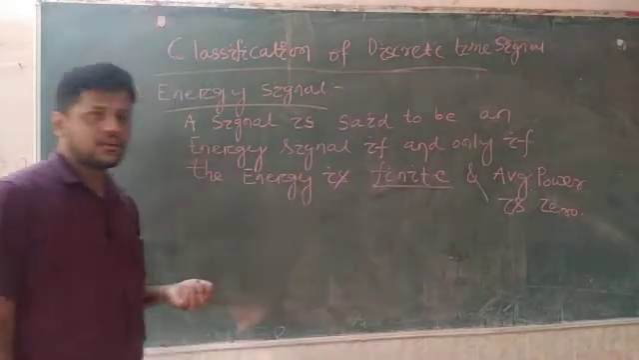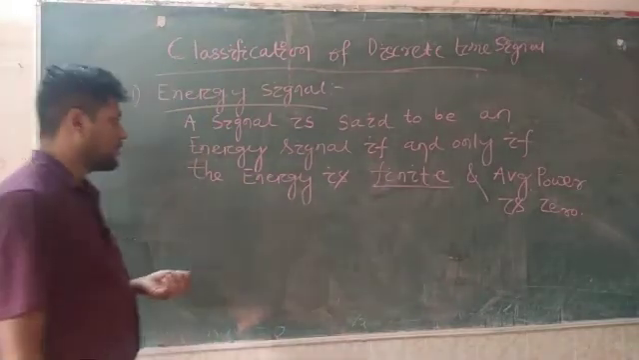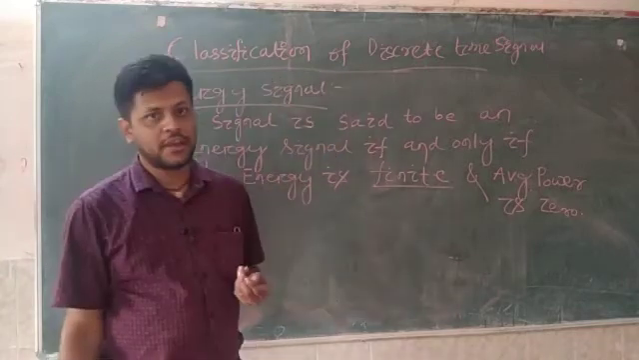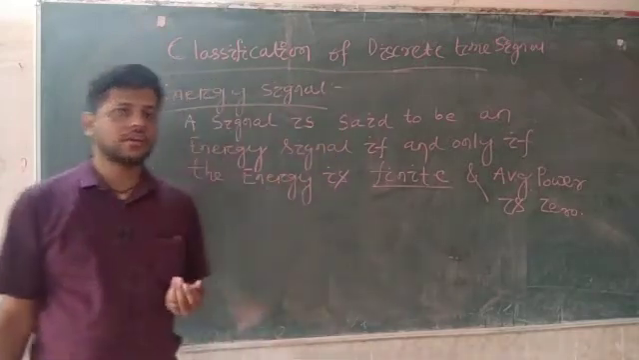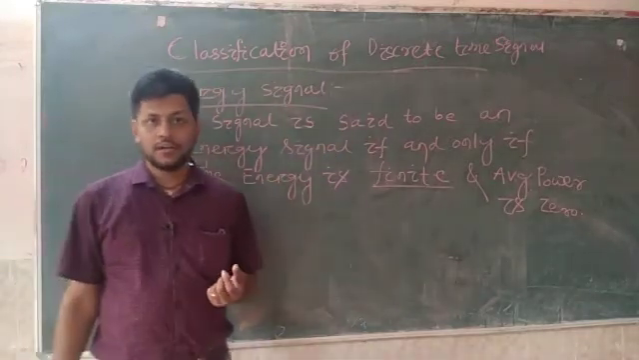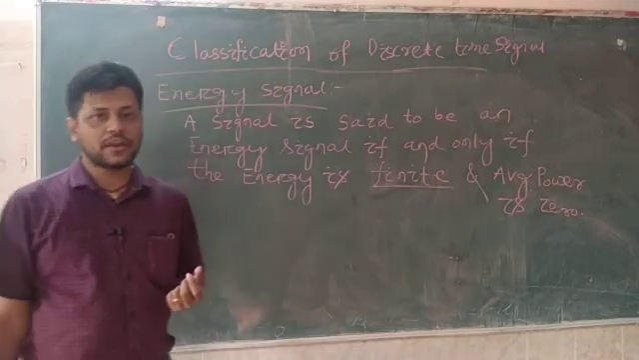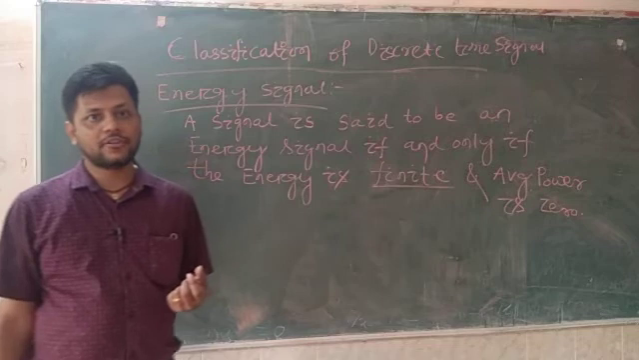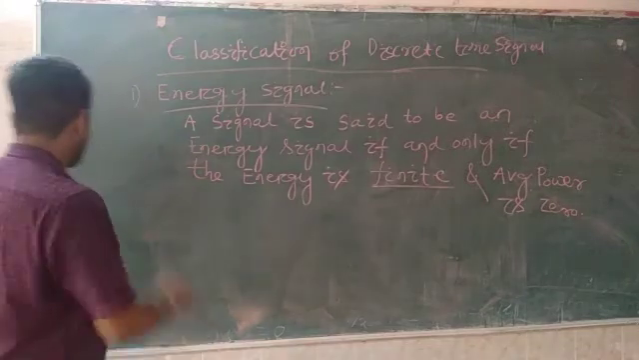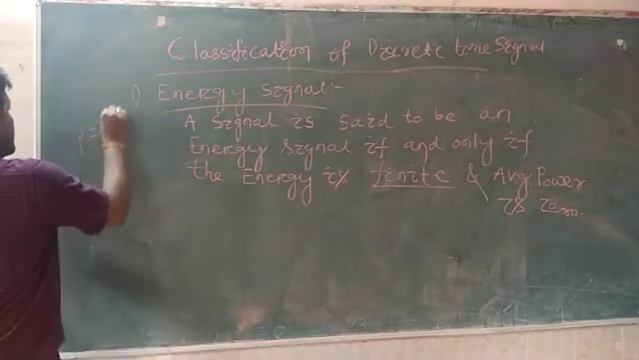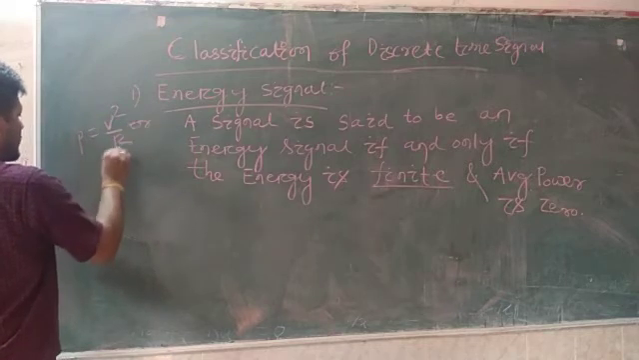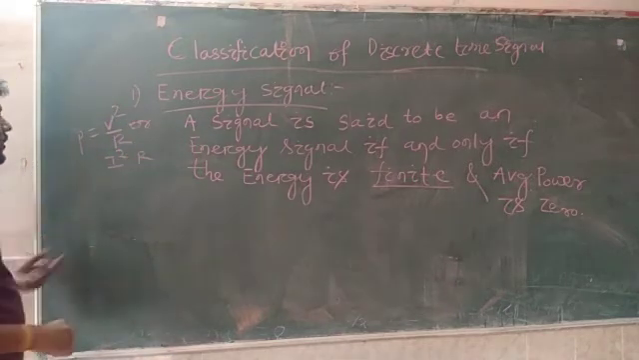So first of all, how to find energy in a digital signal? We have studied energy and power in electrical circuits. For example, in an electrical circuit, how do we find power? Power P is equal to V into I, or V square by R, or in terms of current, power is equal to I square into R.